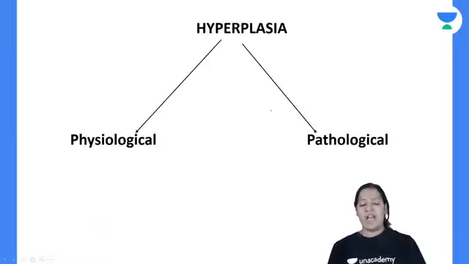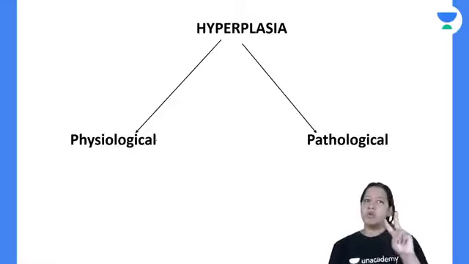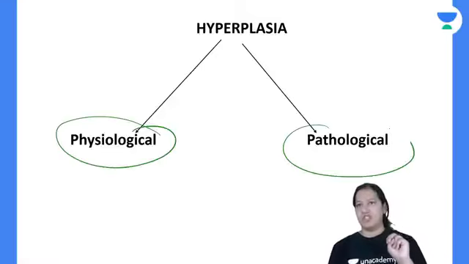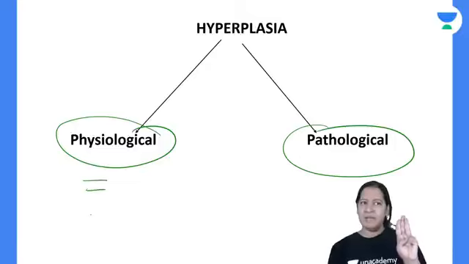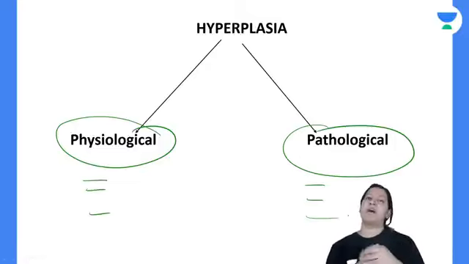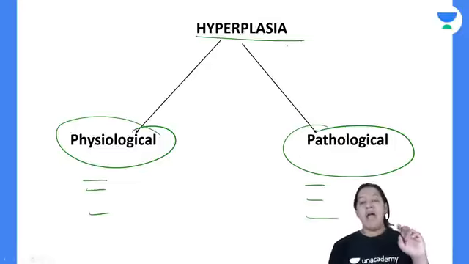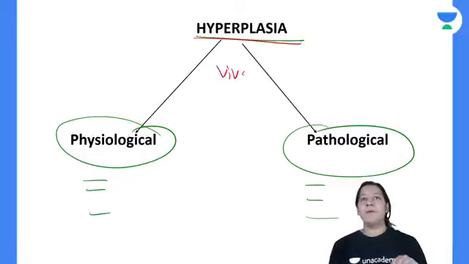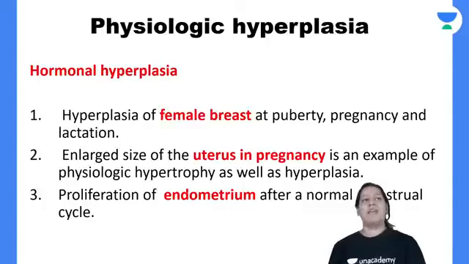Mechanism done. Coming to types and examples. There are 2 types: physiological and pathological. Tell me 3 examples of physiological and 3 examples of pathological hyperplasia. Examples are more important. They are asked in viva also. This topic is important for viva also. So physiological: these are the 3 examples of physiological hyperplasia.